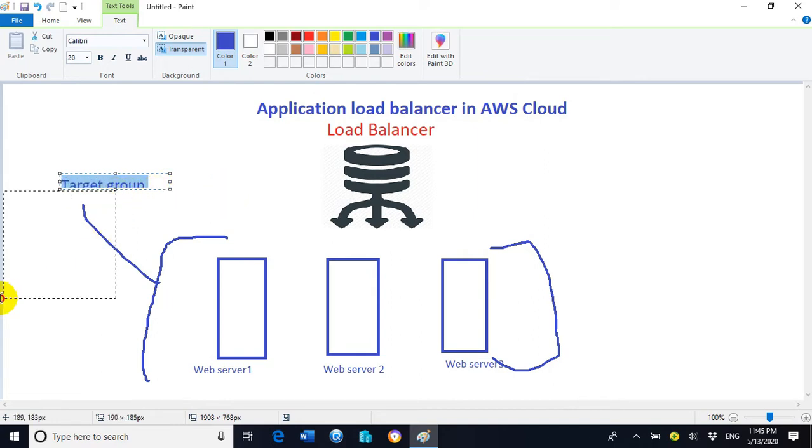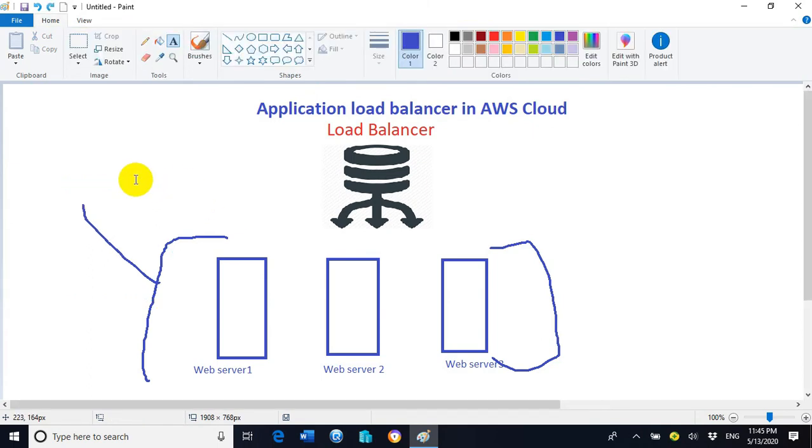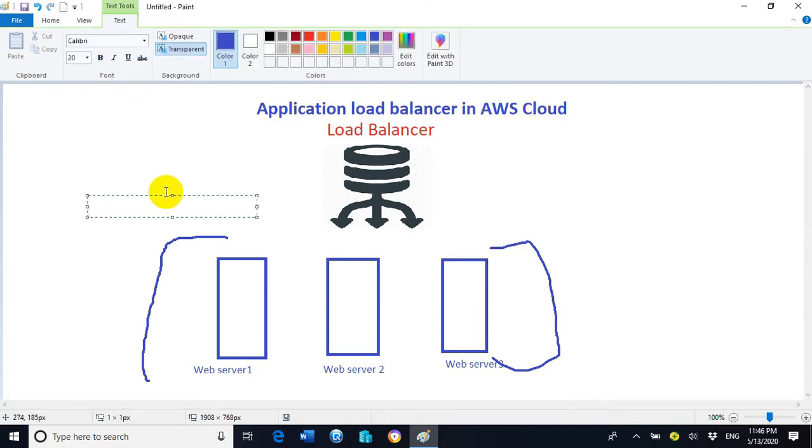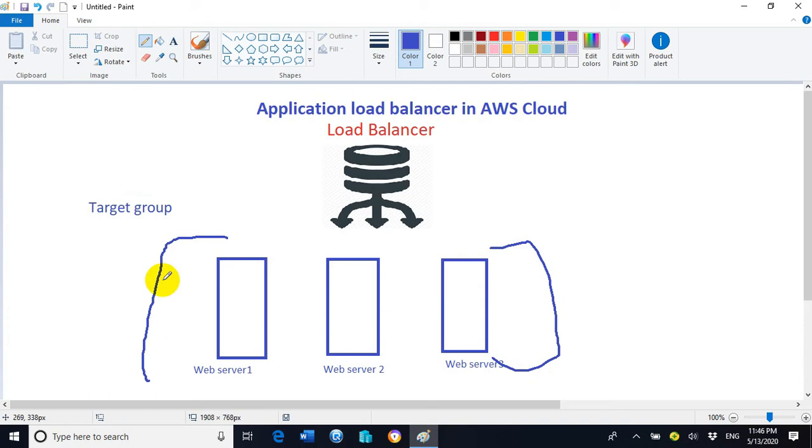This is a software component. All the servers, web server 1, web server 2 and web server 3, each and every server will be called a target.